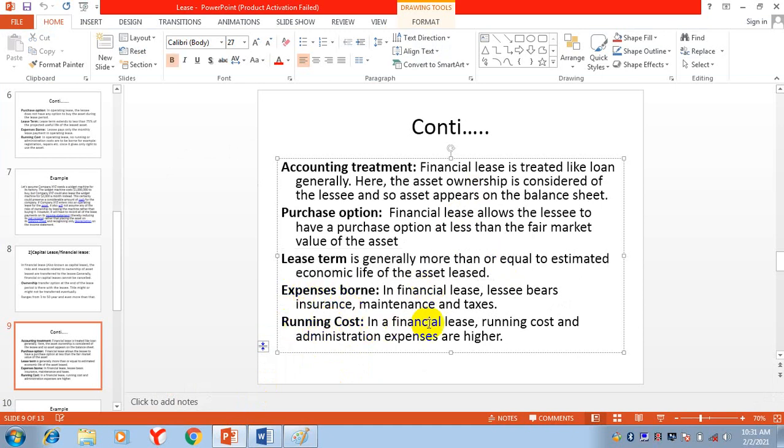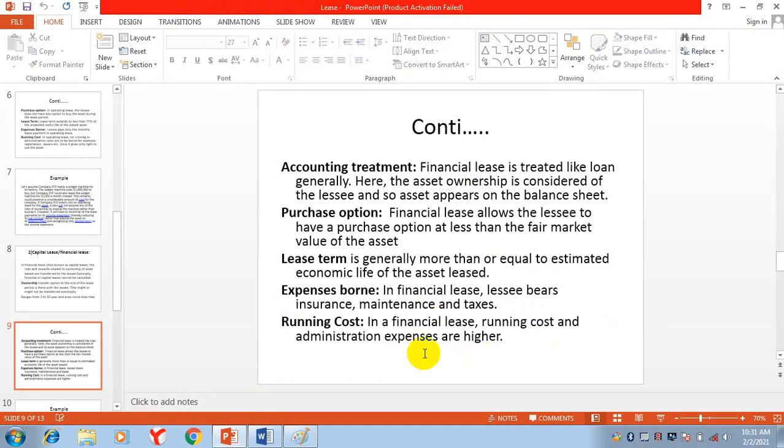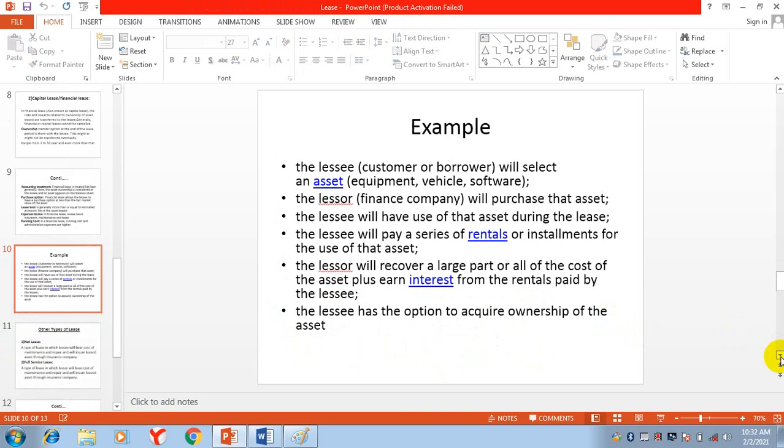Then the running cost. In a financial lease, running cost and administration expenses are higher. Now in this contract between the bank and the customer, there will be some costs related to it, and these costs are usually higher.